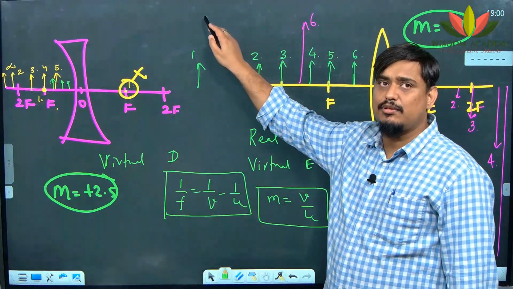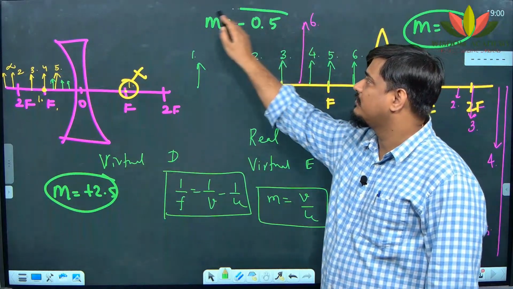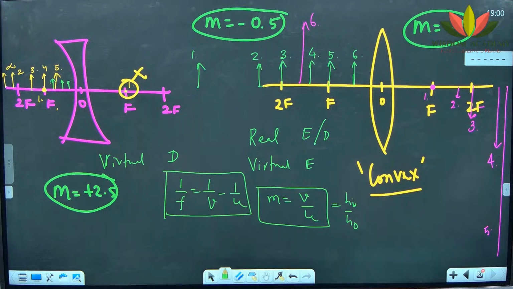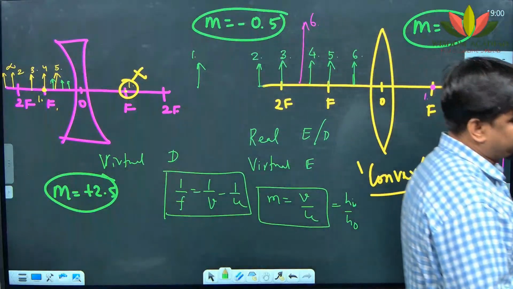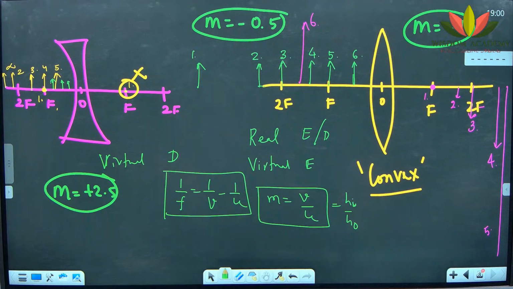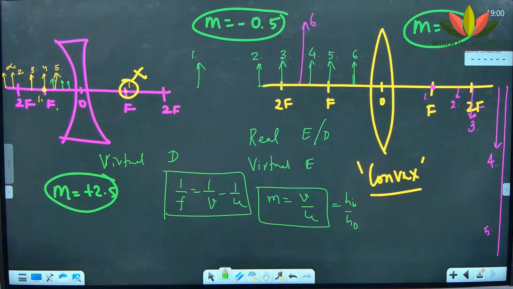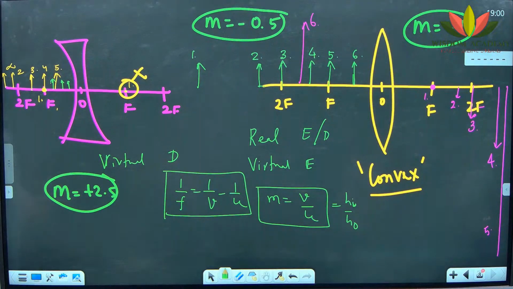Yes. Next question is for Ashmita. M is equal to minus 0.5. M indicates real and inverted image. As it is below 1, it is diminished. Diminished, correct only. Below 1, diminished. Real, inverted and diminished. Very good. Which lens then? Convex lens. Very good. Which is the object position? Object position will be beyond 2F. Beyond 2F, very good. And the image will be? Image will be between F and 2F. Very good. Between F and 2F.